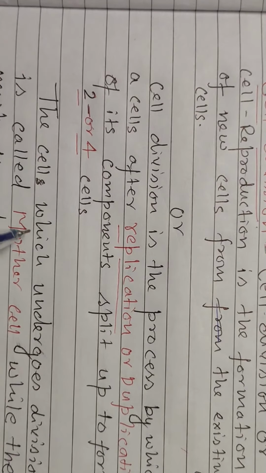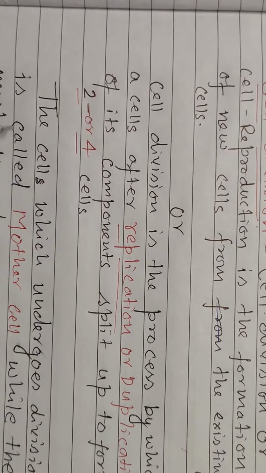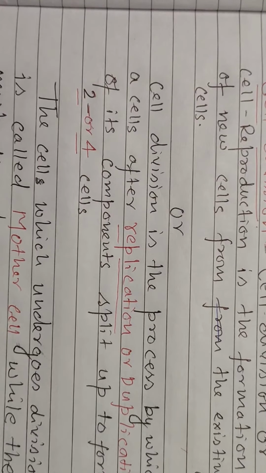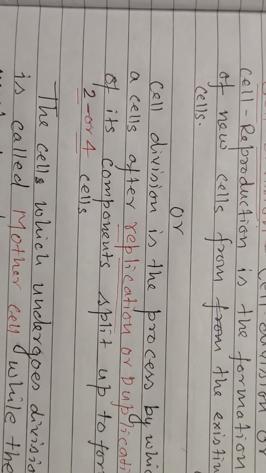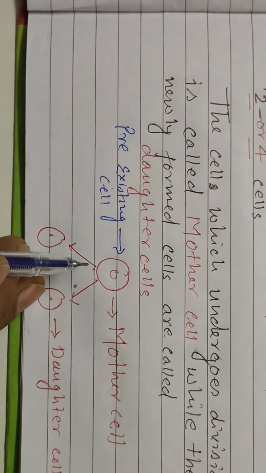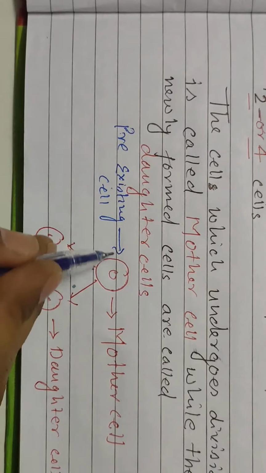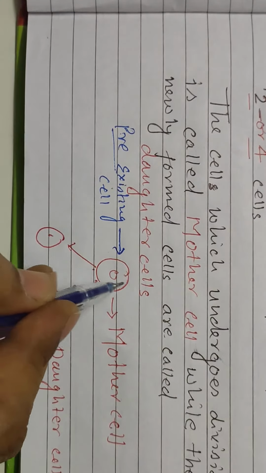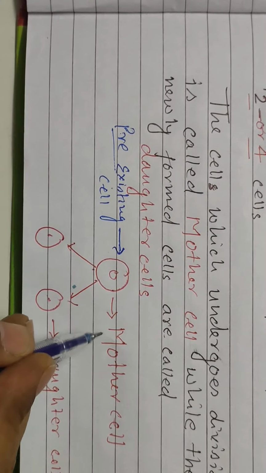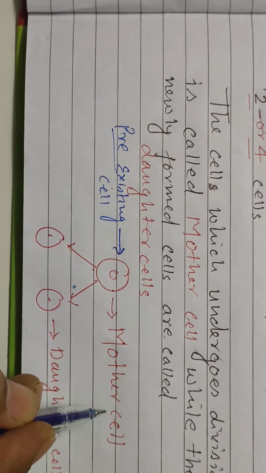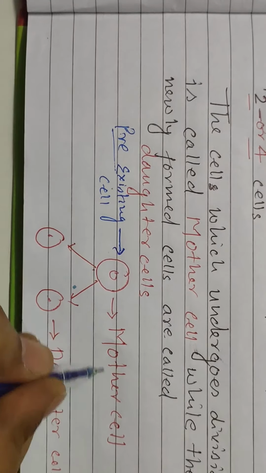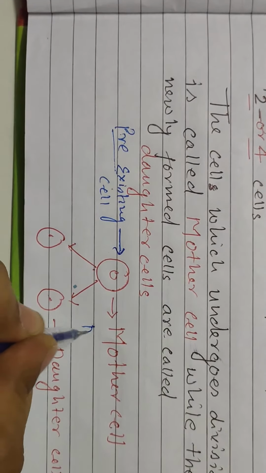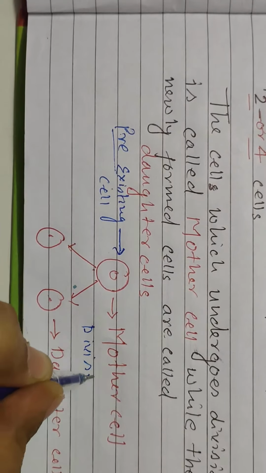The cell which undergoes the division is called the mother cell, while the newly formed cells are called daughter cells. For example, here this is a pre-existing cell. This pre-existing, primitive cell is called the mother cell or parent cell, and this mother cell enters into the division process.